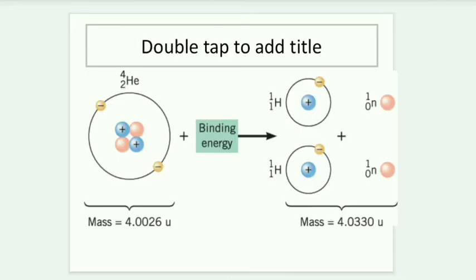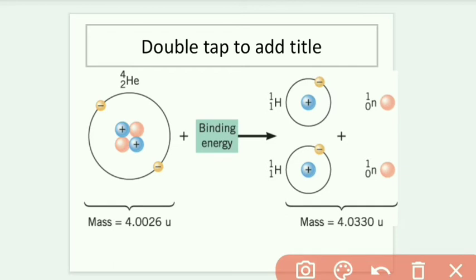We have seen that a helium nucleus has a mass of 4.0026 atomic mass units. If the binding energy required to form the nucleus of helium is provided to the helium atom, then it can split into 2 hydrogen atoms and 2 neutrons.